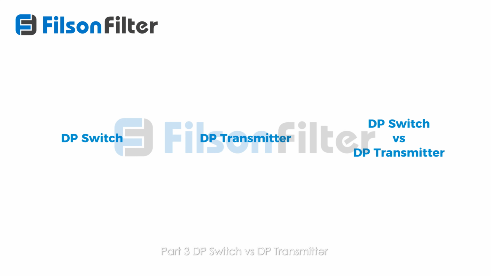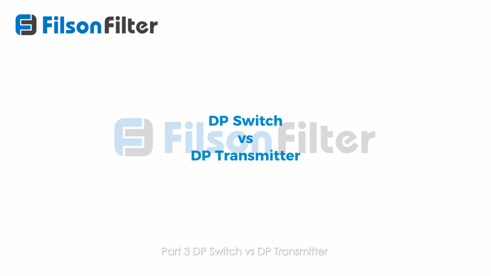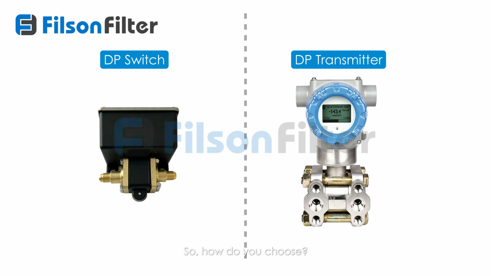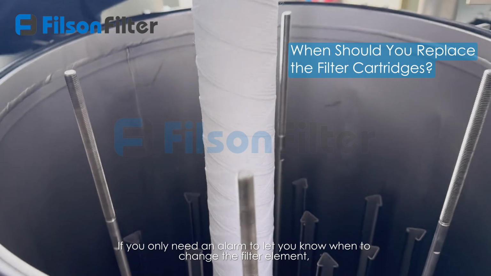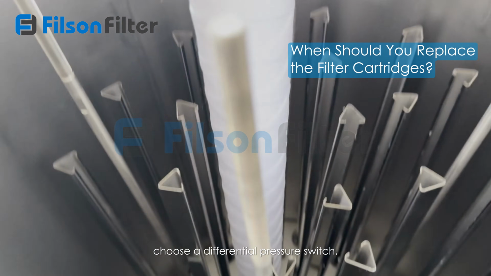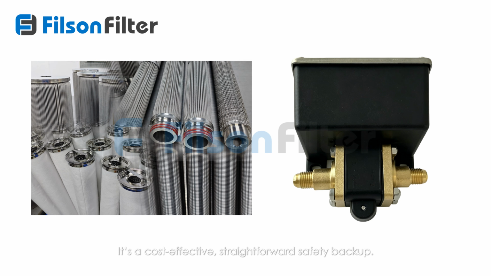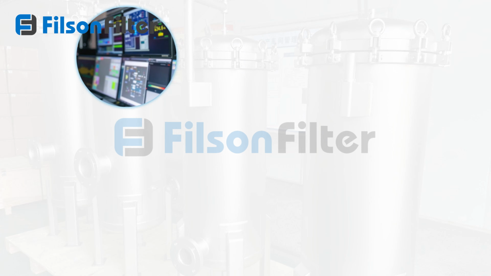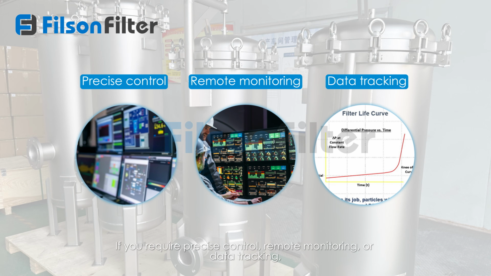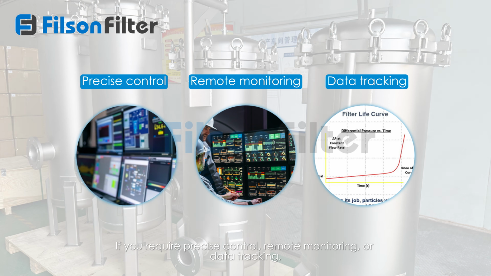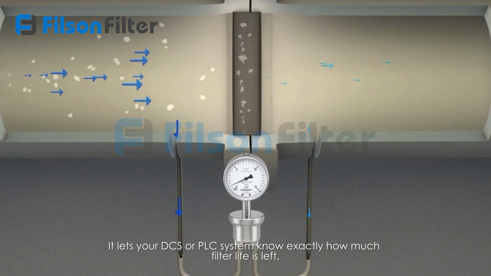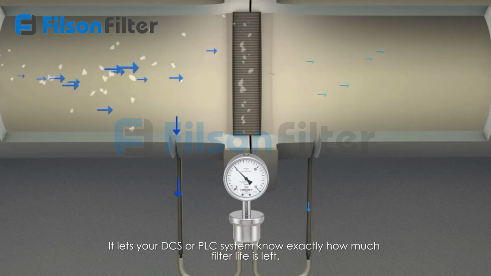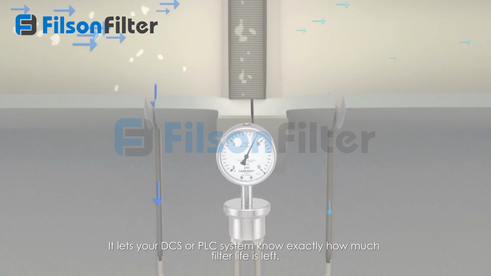Part 3. DP switch versus DP transmitter. So, how do you choose? A simple rule of thumb: if you only need an alarm to let you know when to change the filter element, choose a differential pressure switch. It's a cost-effective, straightforward safety backup. If you require precise control, remote monitoring, or data tracking, choose a differential pressure transmitter. It lets your DCS or PLC system know exactly how much filter life is left.